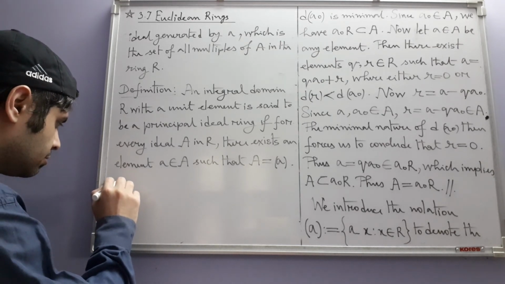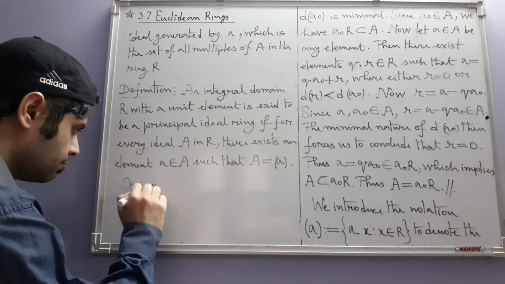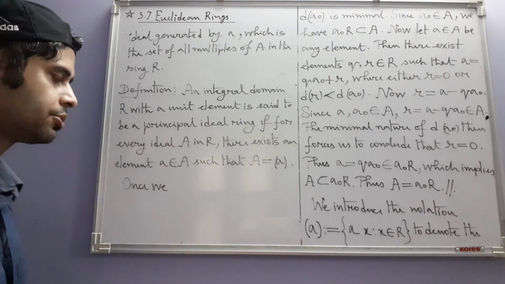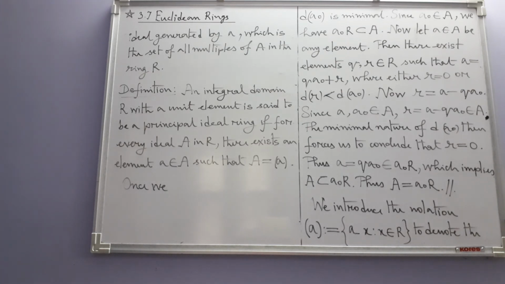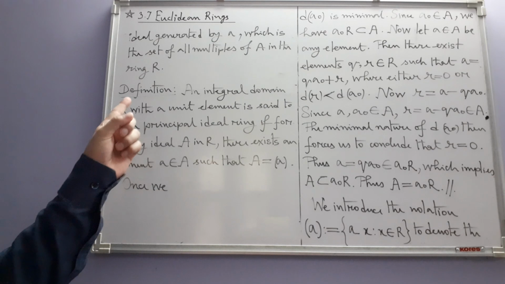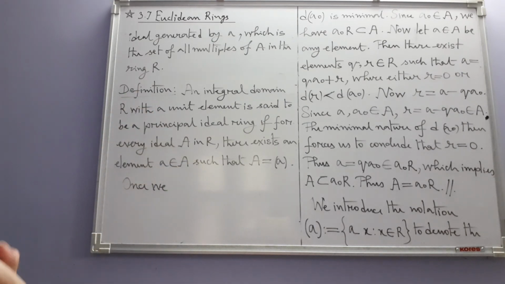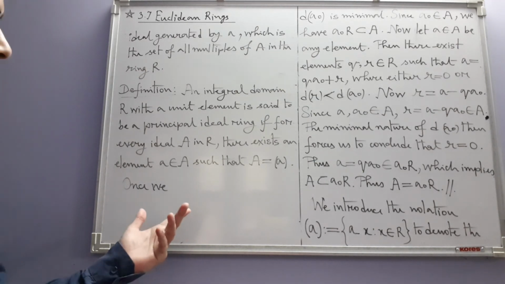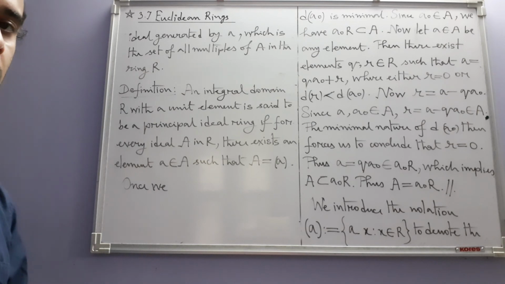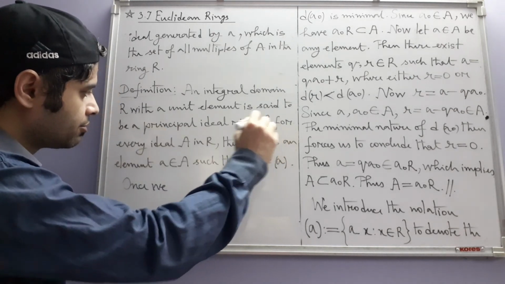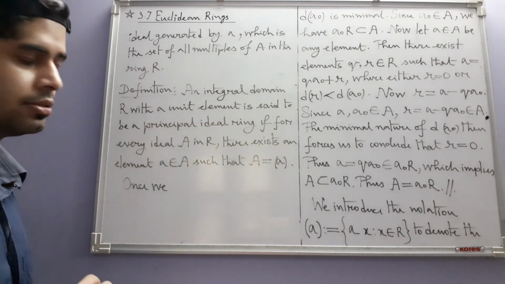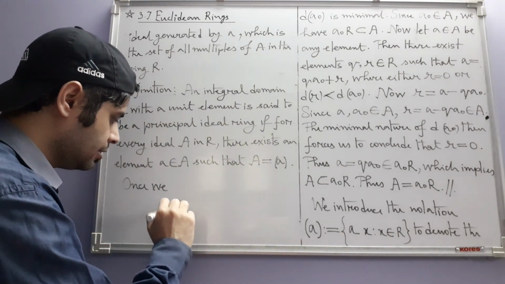Okay, by the way, in this context I should also mention one more thing. We have named this type of rings Euclidean rings. Sometimes they are also known as Euclidean domains. Like we have integral domain, we also sometimes call the same things Euclidean domains. And this type of rings, in this definition, they are sometimes known as principal ideal domains, in short PID.